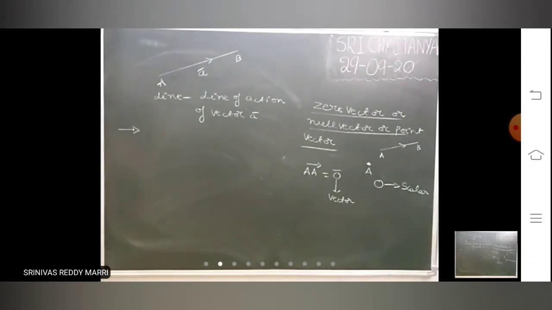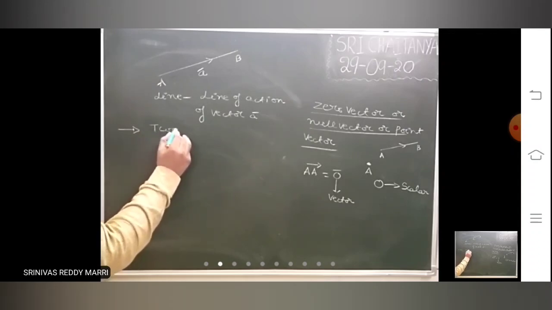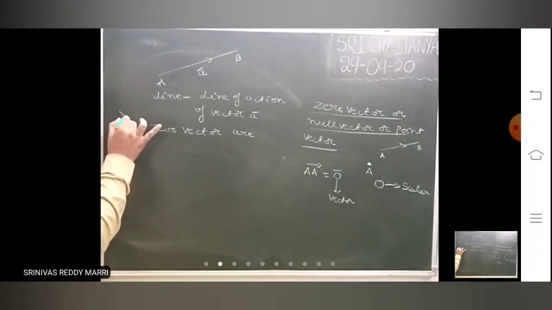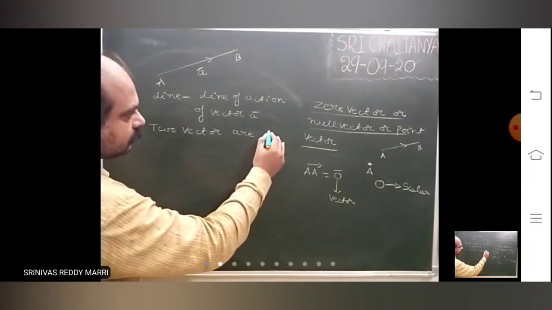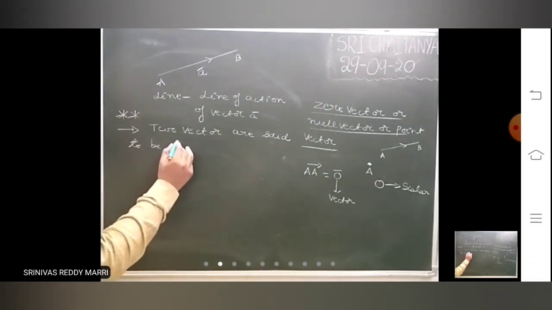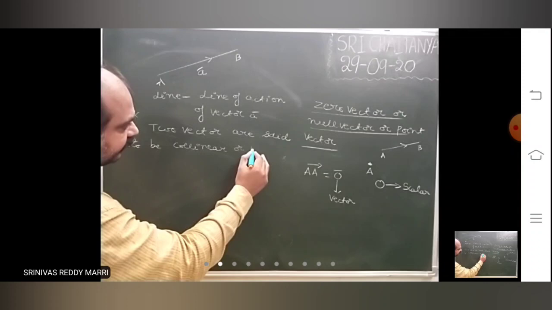Next look at. Two vectors, very important definition, are said to be collinear or parallel vectors.